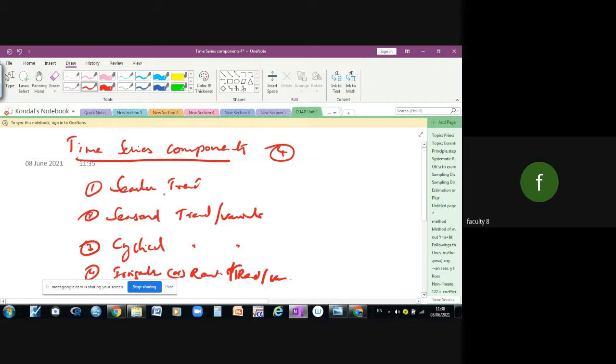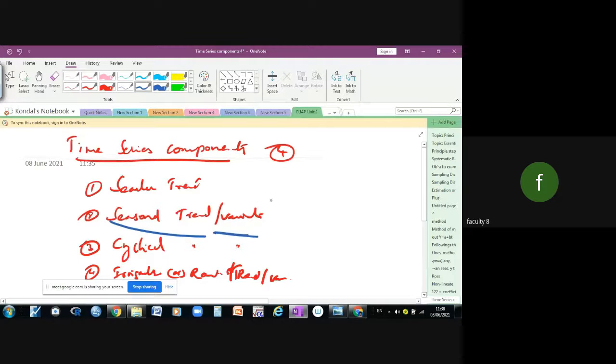As you know, the secular trend is nothing but a smooth curve during the long run. So we will get a smooth run. When it comes to the second one, the seasonal trend, can anybody tell me what is the seasonal trend?